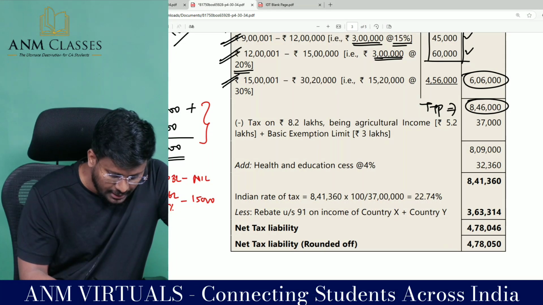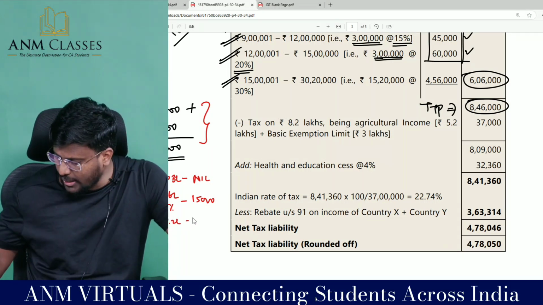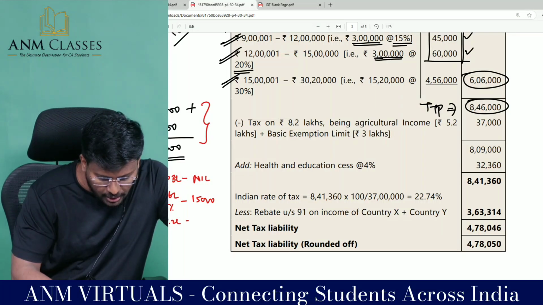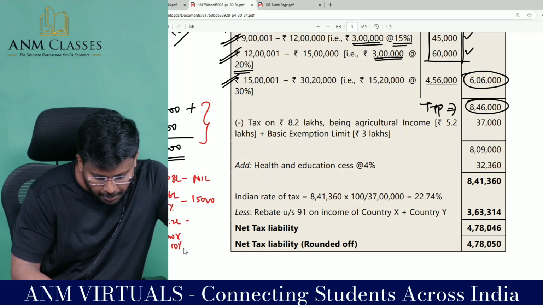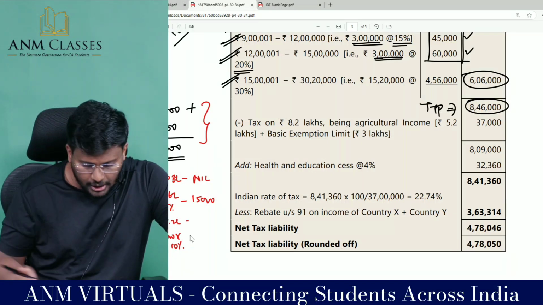Then 6 lakhs to 9 lakh, but there is no 9 lakh, so 8.2 lakhs. So 8,20,000 minus 6 lakhs comes to 2,20,000 into 10%, the next slab, so 22,000.